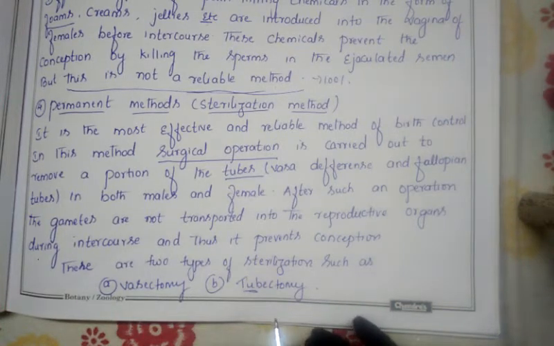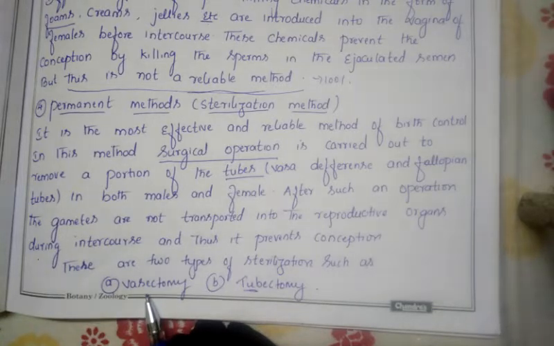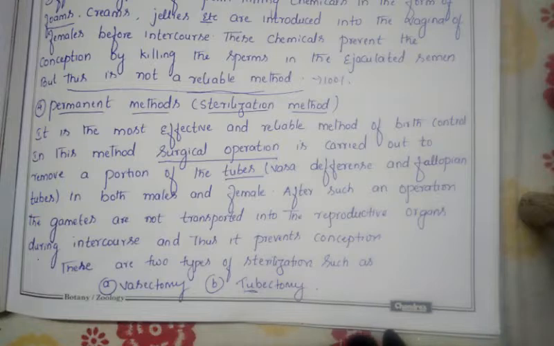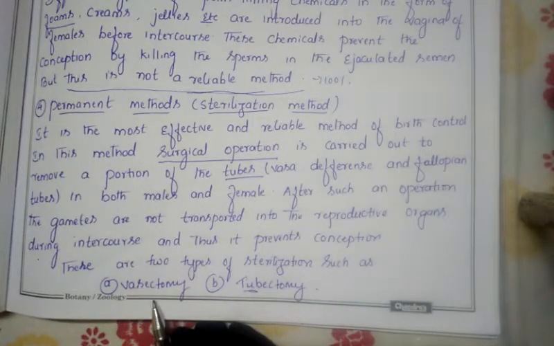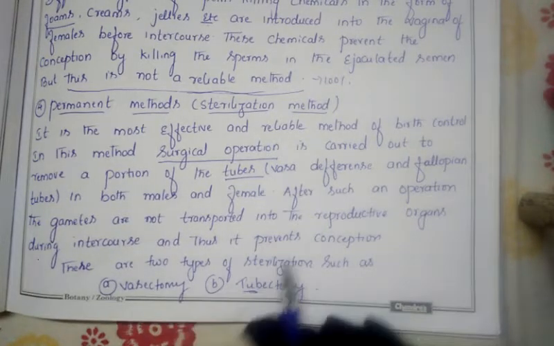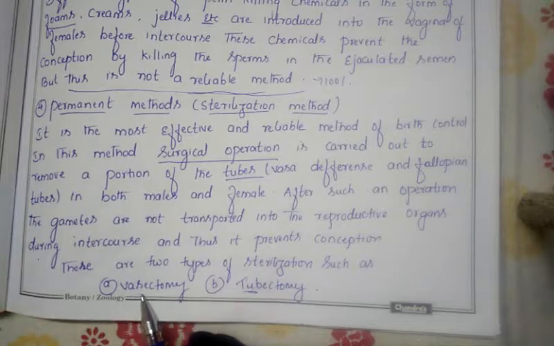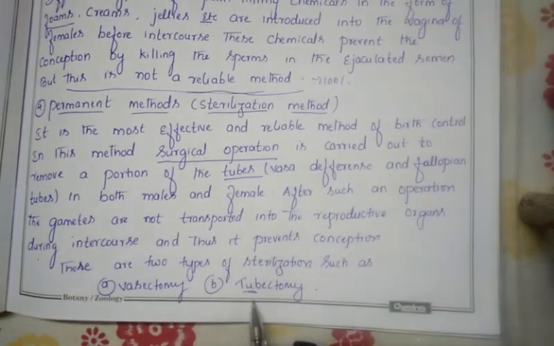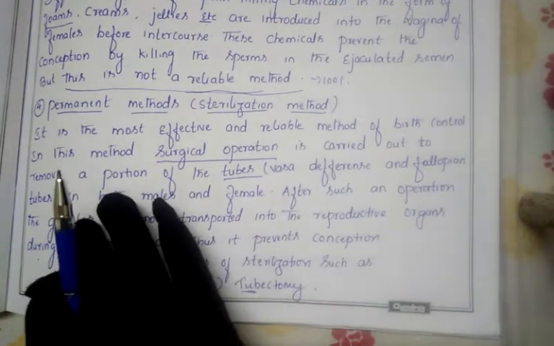This is the hint to remember. Otherwise many students write that vasectomy is conducted for the female and tubectomy for the male. They write the answer in reverse, and then your answer will be wrong. Vasectomy is conducted on the male, since the vas deferens is present in the male. That is why the name is given as vasectomy, which is conducted on the male body. Tubectomy means fallopian tubes are present, so the name is given as tubectomy, which is conducted on the female.